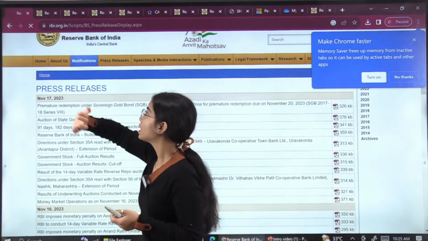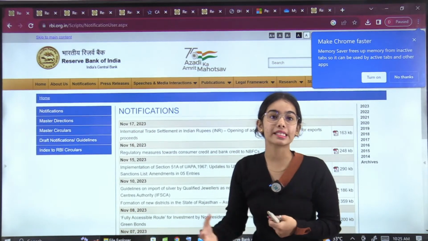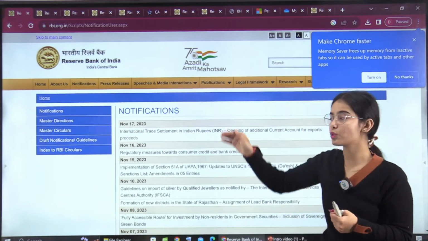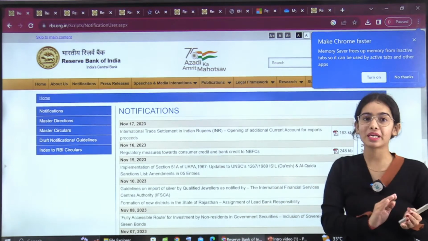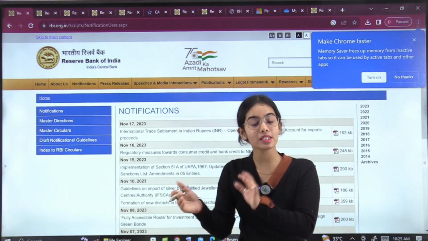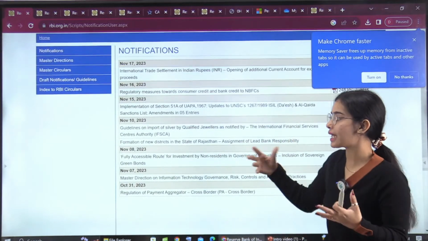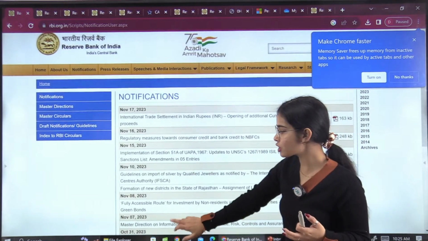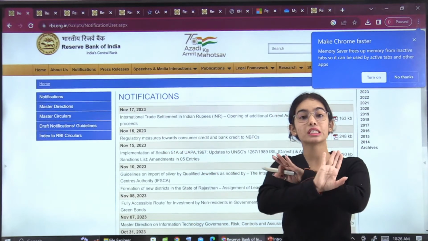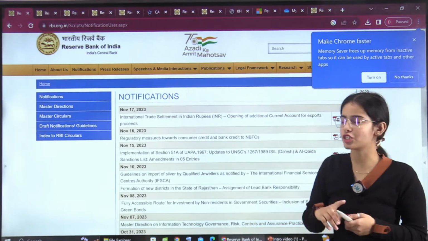The important steps that the RBI has taken are notified through notifications. So this is the basic difference. Press releases are released on a day-to-day basis, but notifications are released only when something important has happened. So for 1st to 6th November, nothing was notified by the RBI, because no notification was released.